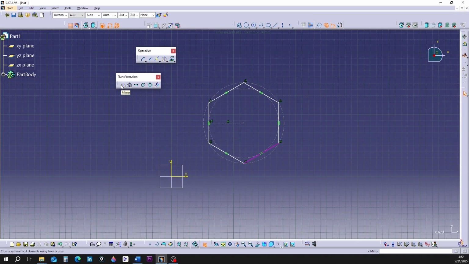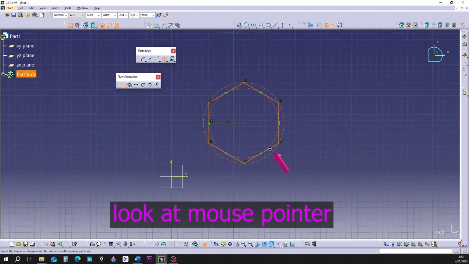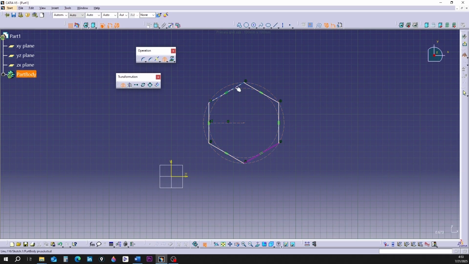In this case, if you first click on the command, then try to select the hexagon by dragging a box, the software will not allow you to select the pink side as the mirror line. Even if you try to select the sides one by one by holding down the Ctrl key, it will not be possible to draw the mirror image.